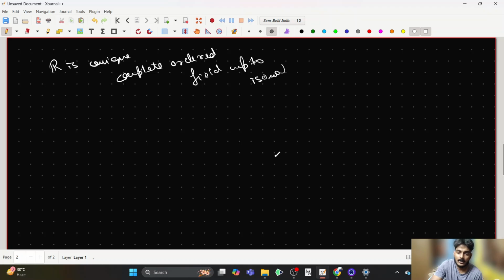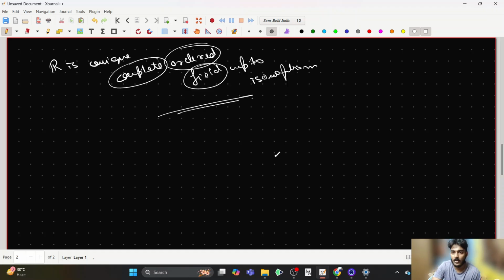So in a very simple sense, it means that R is in some sense the only field, field being the algebraic terminology, which is both complete and ordered, and it's up to isomorphism. That is, if there exists any other such structure, then property-wise, that should be exactly the same as the reals. So that's the overall sense it makes.